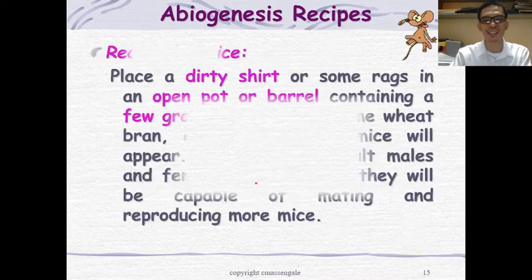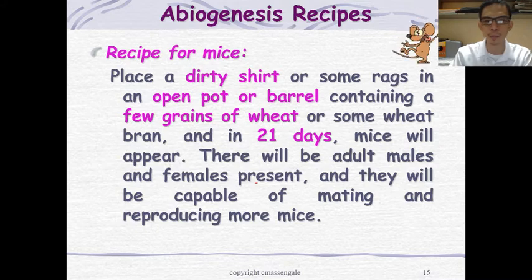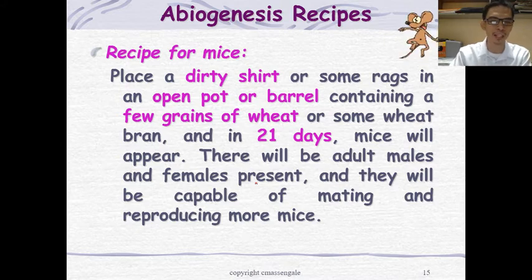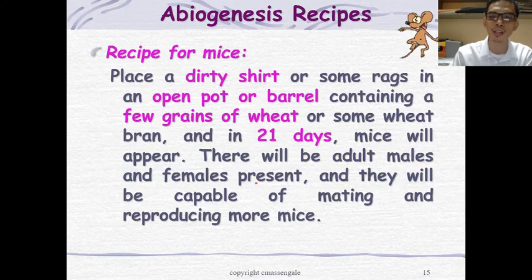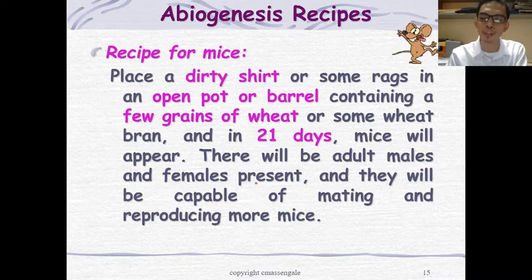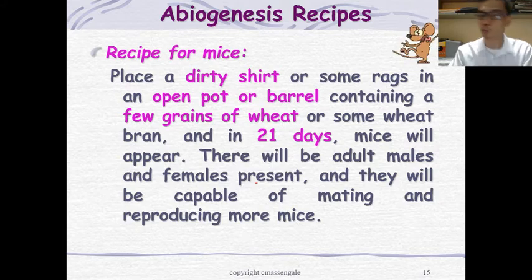Alright, so next one, the recipe for mice. Place a dirty shirt with some rags in an open pot or barrel containing a few grains of wheat or some wheat bran, and in 21 days mice will appear. There will be adult males and females present, and they will be capable of mating and reproducing more and more mice. So that's how you create mice, using a dirty shirt. Imagine if you have a lot of dirty shirts, you will give rise to a lot of mice after 21 days.